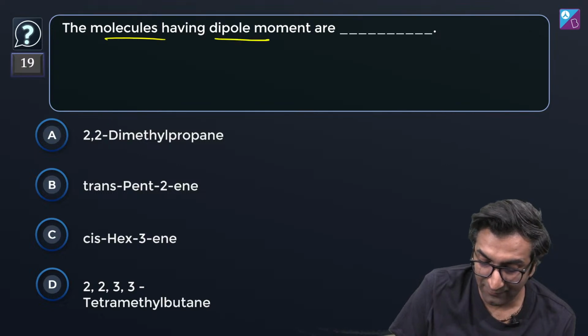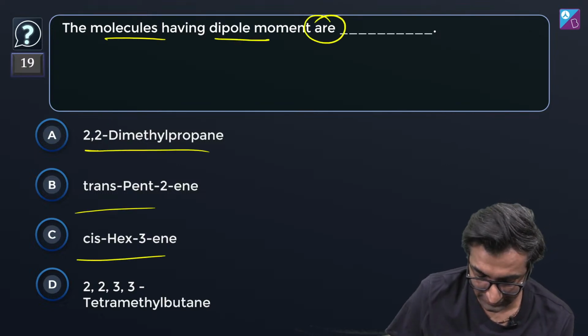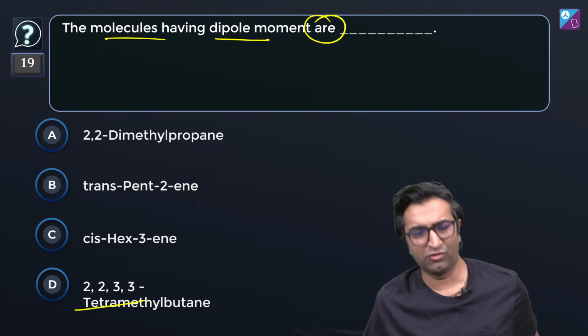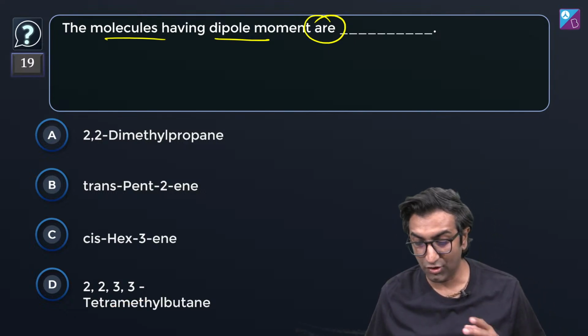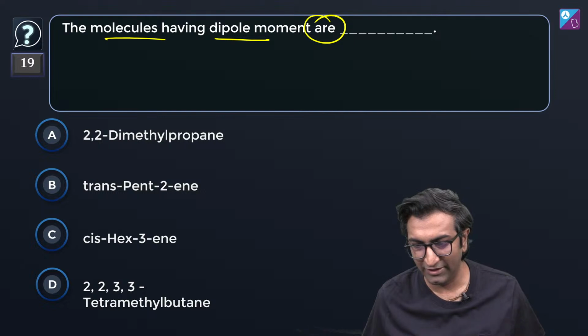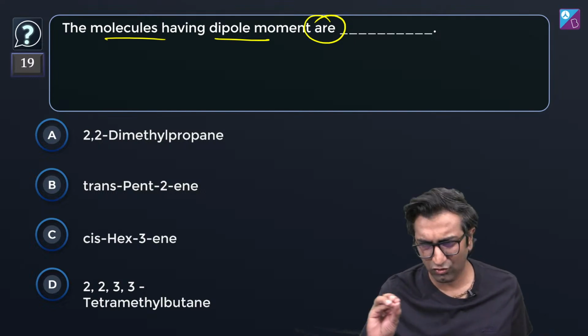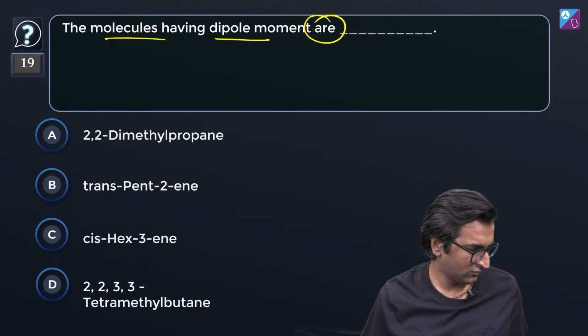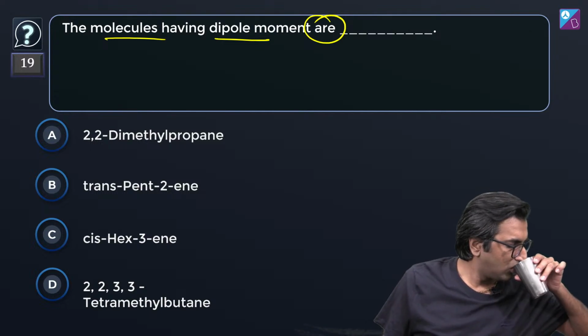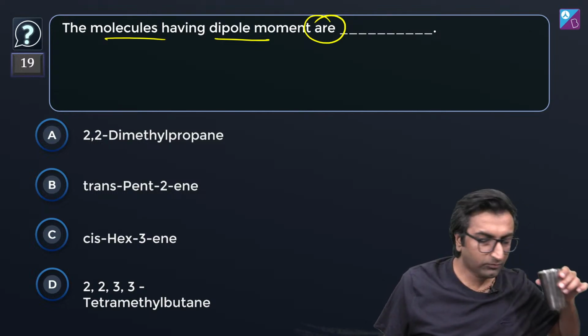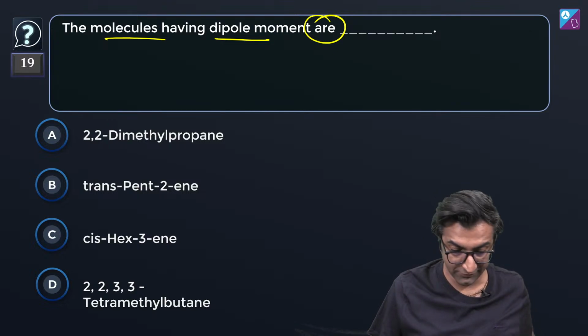The molecules having dipole moment are 1, 2, 3, and 4. Is it possible some molecules not to have dipole moments? Let's see. इसको आप draw करो. I'll give you a minute for this question. Take your time. ये जरूरी है कि आप थोड़ा बहुत एफर्ट लगा के draw कर लो. By draw I mean draw the line diagrams.